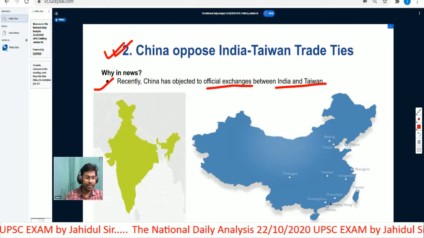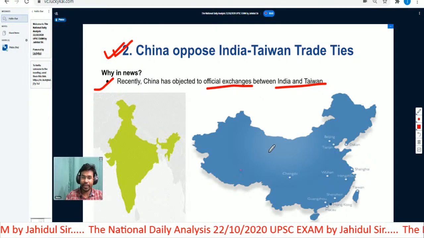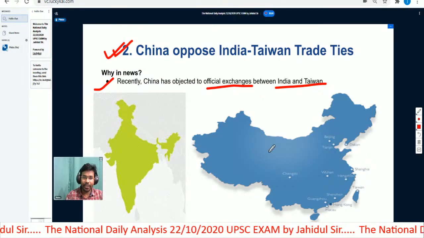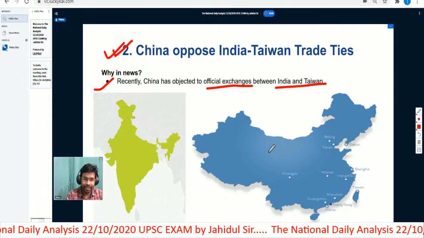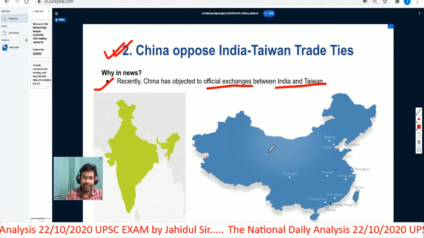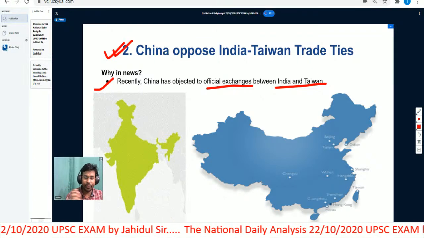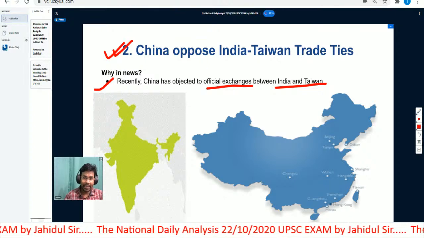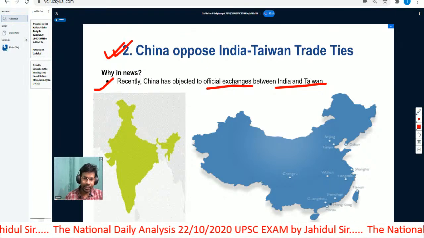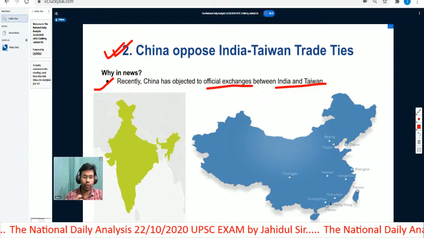As you know, recently some disputes are going on between India and China because of some of the territory in the northern portion of India. So the ties between India and China are not on good terms at this point of time. And the relation between China and Taiwan is also not that good.